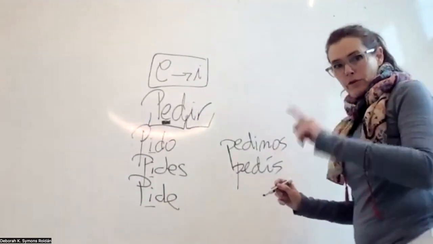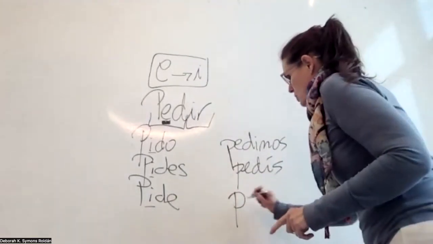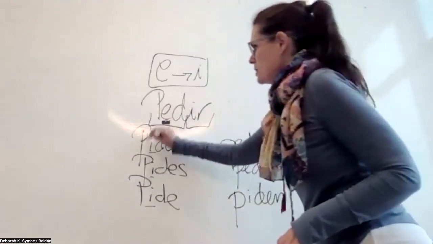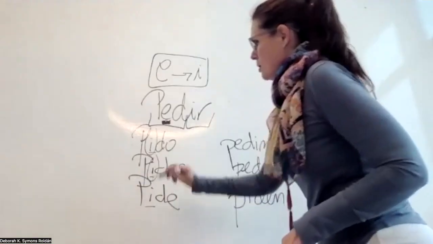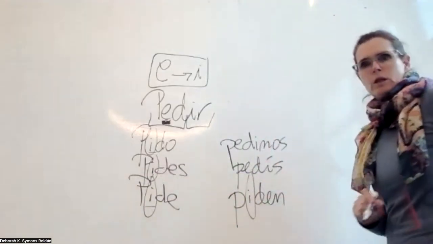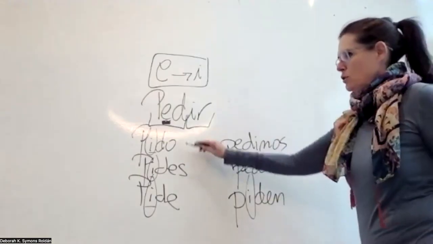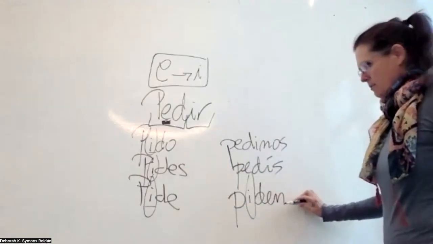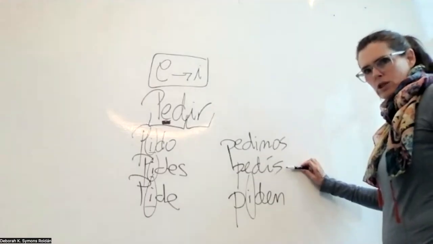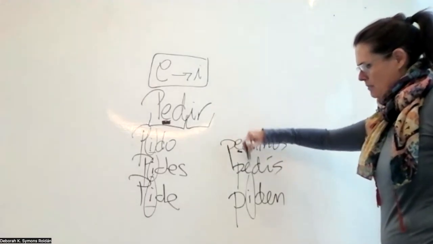And then the third one, the ellos and the ustedes, changes again, okay? So your change is in yo, tú, él, ella, usted, and ellos y ustedes. Pido, pides, pide, and then piden. But these two, nosotros and vosotros, stay the same in the sense that they keep that E.